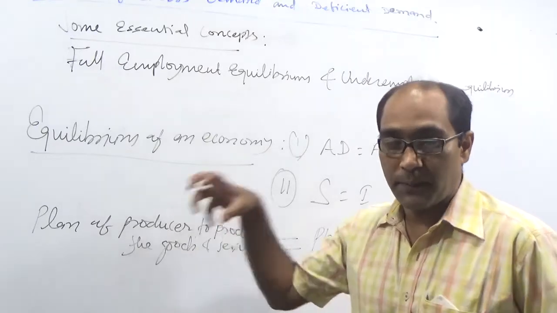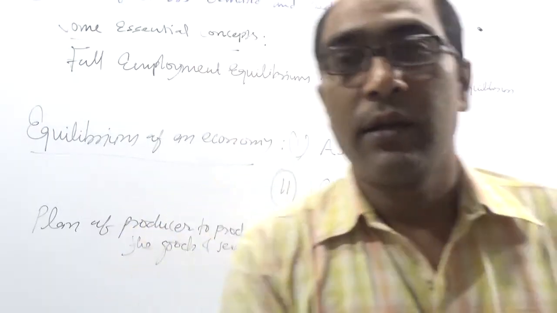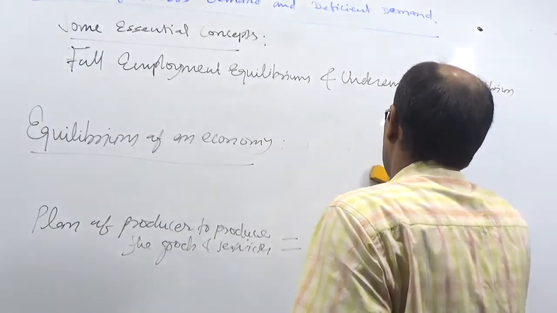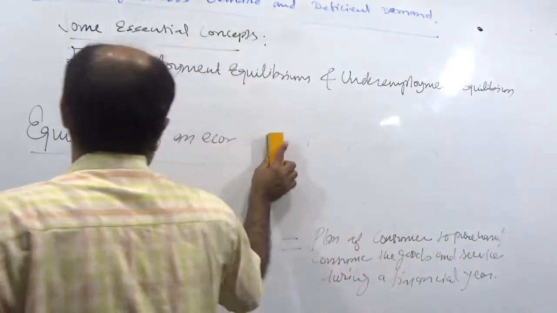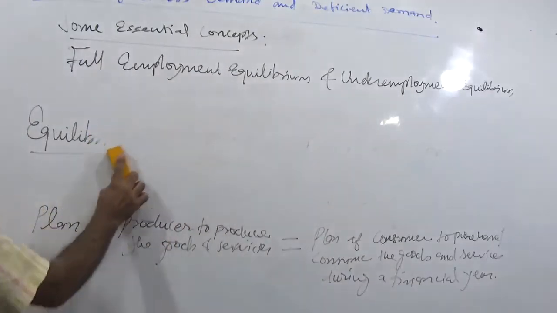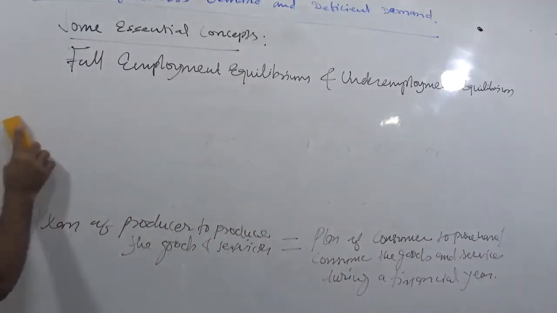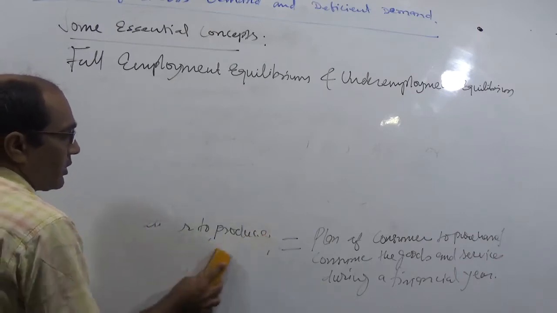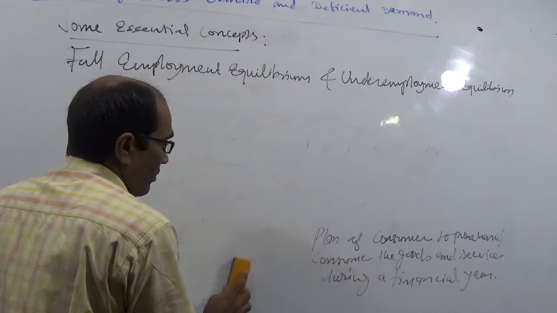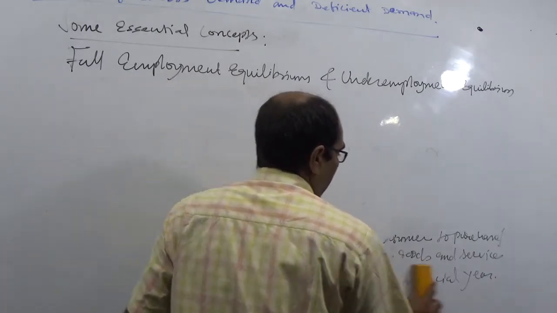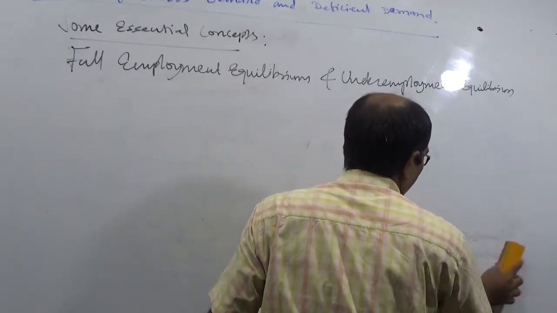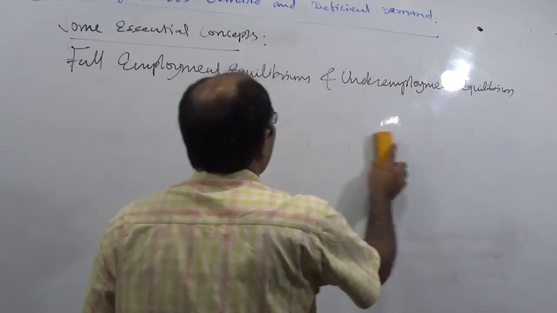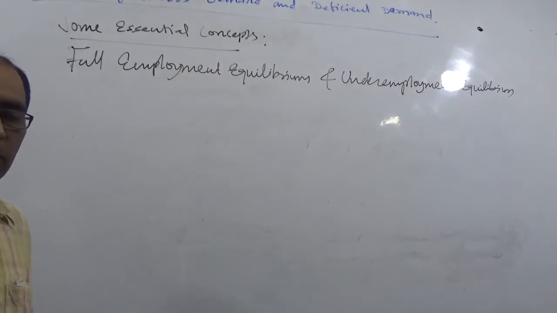Means if you wish to understand the concept of full employment equilibrium, must remember it's an imaginary or hypothetical condition in the economy. You can say it's rarely to be found in the real world. Perhaps no economy in the present world has attained full employment equilibrium.